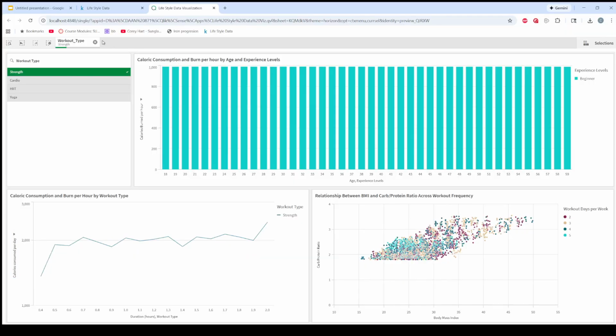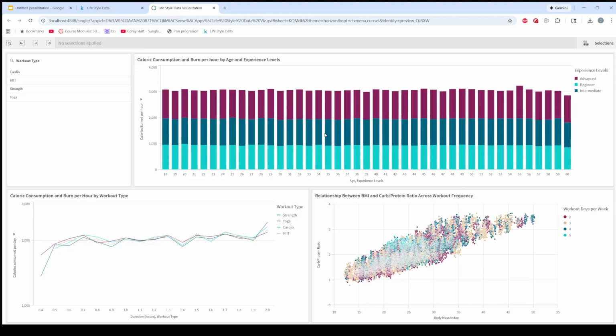Yeah, let's do one more. So let's go with the scatter plot. Let's say that you are looking to slim down a little bit and you want to know what is the best amount of workout days per week to do if you want to reduce your body mass index, and what carb protein ratio should you expect to fall into if you want to hit that.